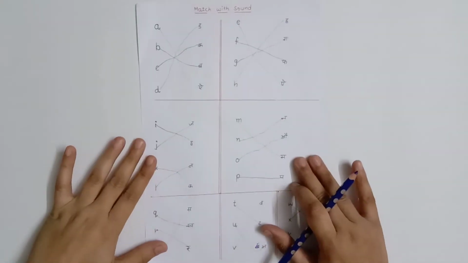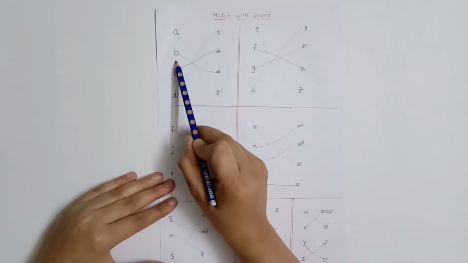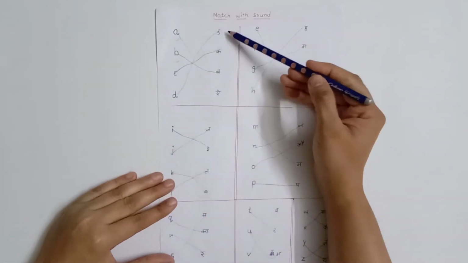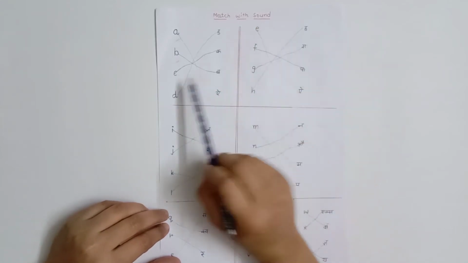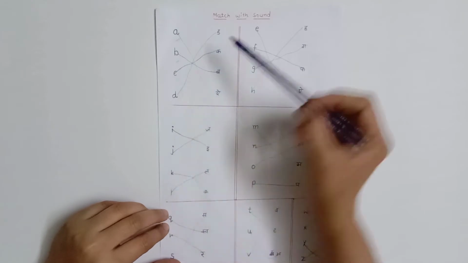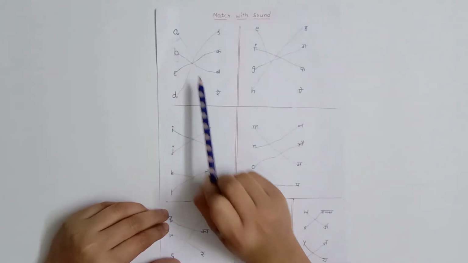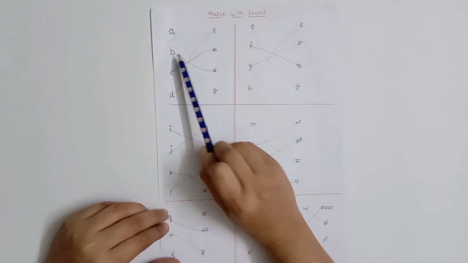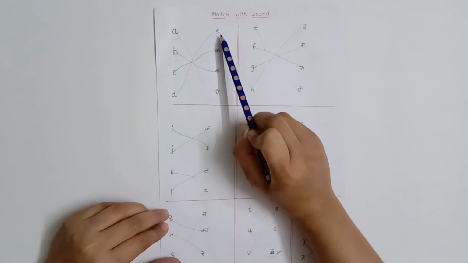After this, our next worksheet is match the sound. So for this worksheet, on one side I have just written small letters, right, A, B, C and D, as you could see, and on the right side I have written the sounds of those, which are particularly in Hindi, right? So the child is supposed to match all those sounds, right? So here, as you could see, A sounds A, B sounds B, C sounds K, D sounds D.